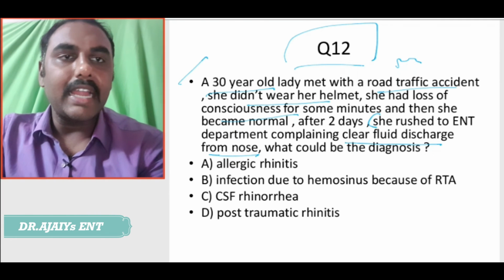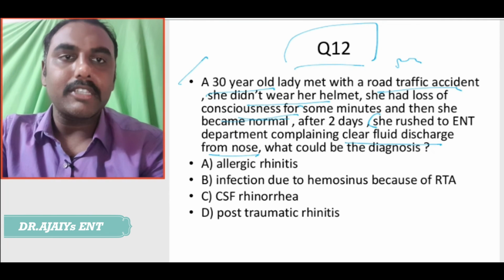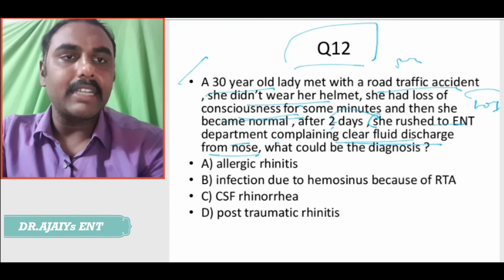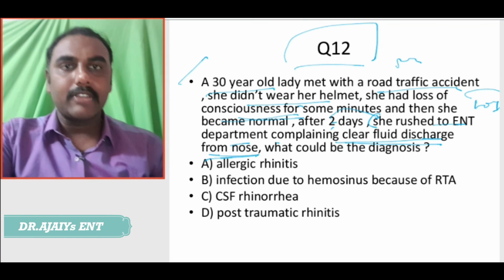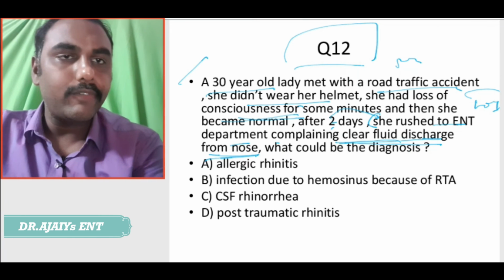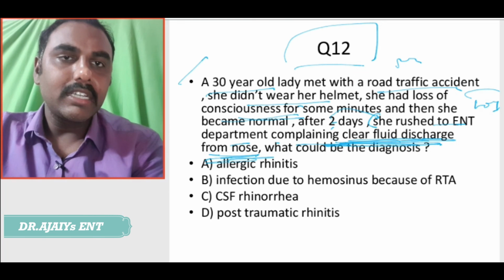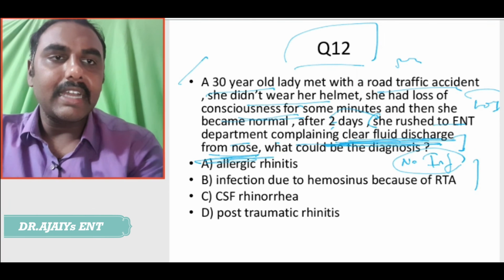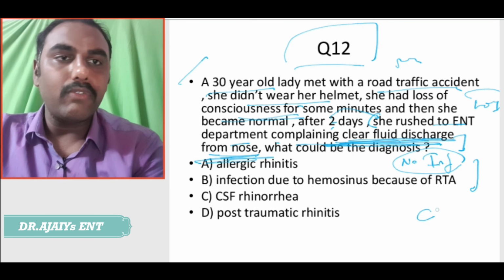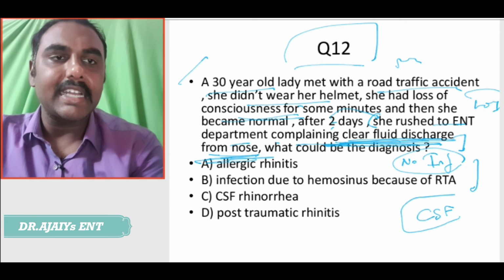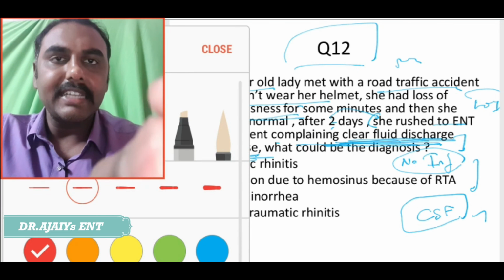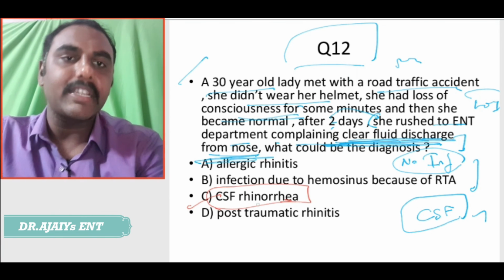So, she had a road traffic accident, she had loss of consciousness for some time, and then she became normal and went home. After 2 days, she rushed to the ENT department complaining of clear fluid discharge from the nose. Clear fluid discharge from the nose indicates that there is no infection and there should be a leak of something watery. So, what is a watery discharge? It should be CSF. So, the answer is again a very easy one. The answer is CSF rhinorrhea.